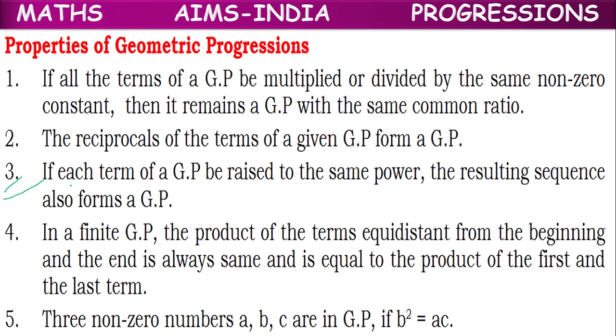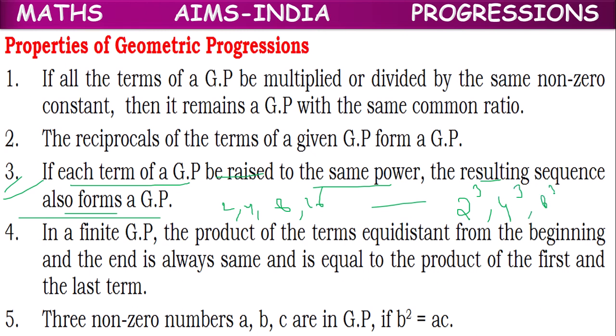Next, if each term of a GP is raised to the same power, the resulting sequence also forms a GP. Meaning if 2, 4, 8, 16 is a GP, and 2 is raised to the power 3, 4 is raised to the power 3, 8 is raised to the power 3, 16 is raised to the power 3, all the terms raised to the same exponent, then the resulting sequence also will be a GP.